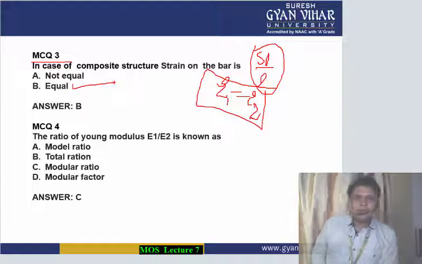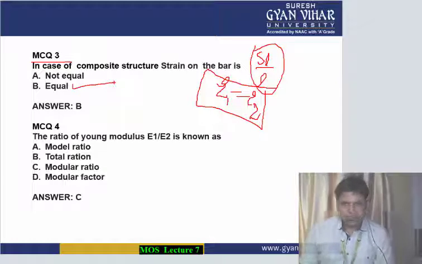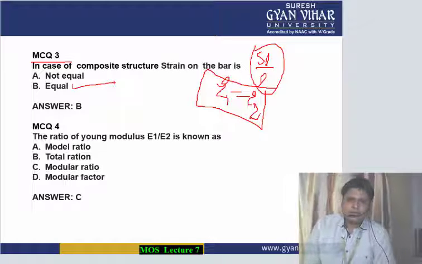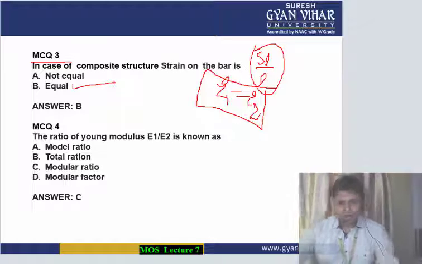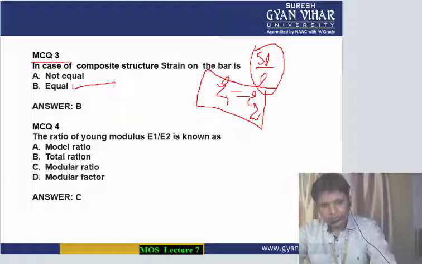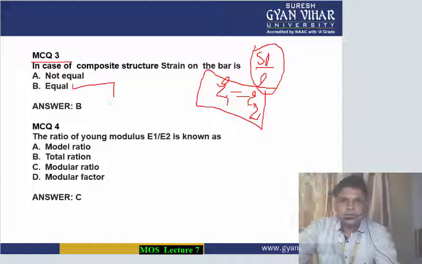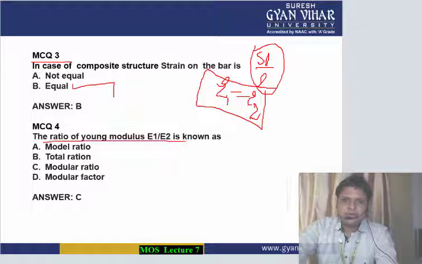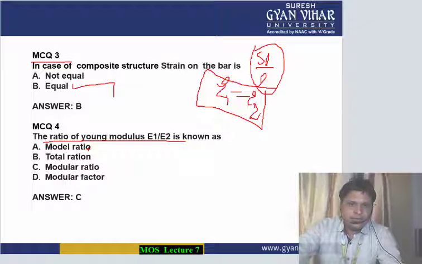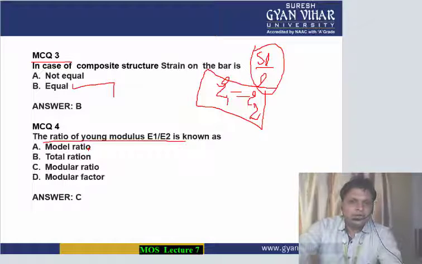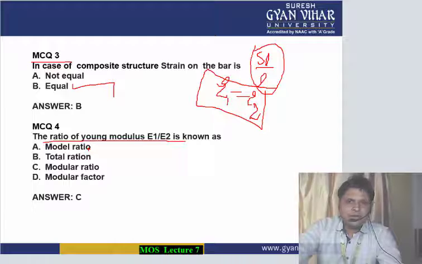Coming to multiple choice question number 4. The ratio of Young's modulus E1 by E2 is known as... there is a name given to this ratio of the Young's modulus. A, model ratio? B, total ratio? C, modular ratio? Or D, modular factor?